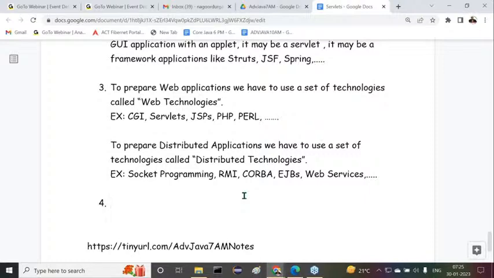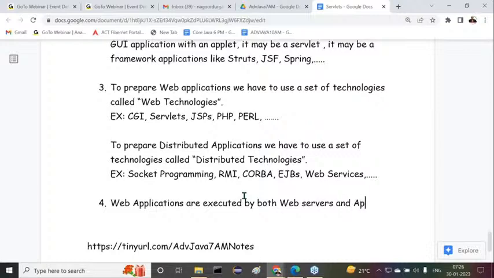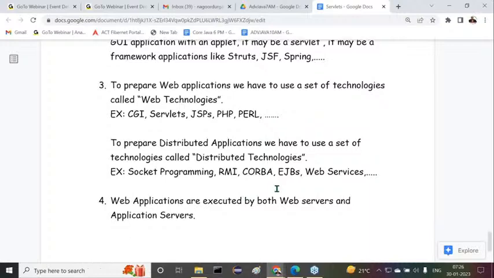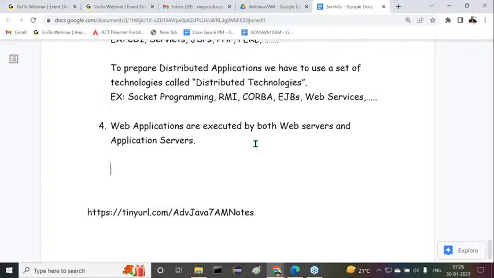If you observe this point clearly, web applications are executed by only web servers. Sorry, web applications are executed by both web servers and application servers. Are you able to follow my point or not?